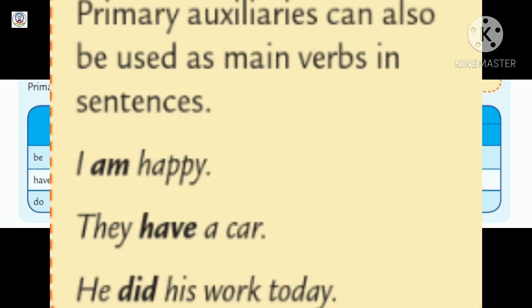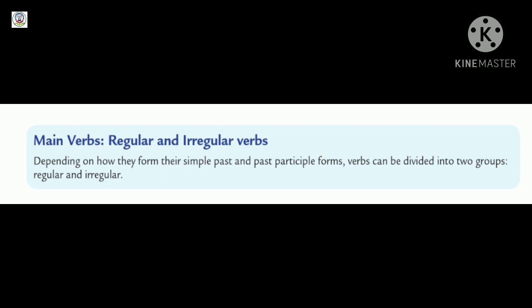Children, remember, primary auxiliaries can also be used as main verbs in sentences. Example, I am happy. They have a car. He did his work today. Main verbs, they are regular and irregular verbs.